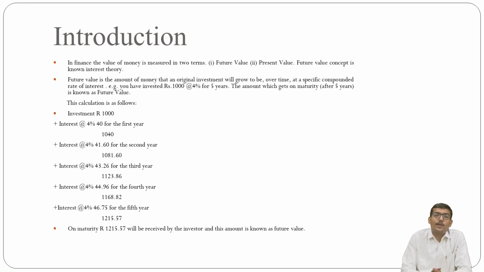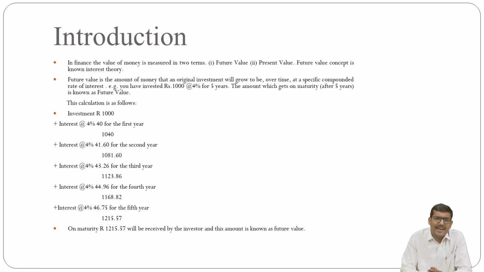The future value is the amount of money that an original investment will grow to over time at a specific compounded rate of interest. For example, you have invested rupees 1000 at 4% interest for 5 years. Then the amount which you get at maturity, after 5 years, is known as the future value.